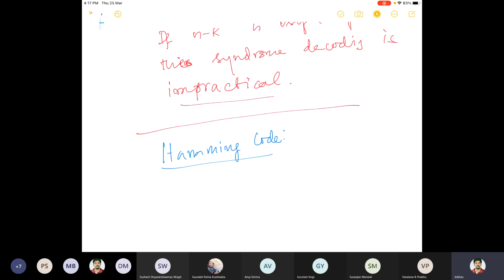Here in the Hamming code, it is an (n, k) linear code. The coding starts with this n. Here the n value is 2 to the power m minus 1. k is 2 to the power m minus 1. These are the values.